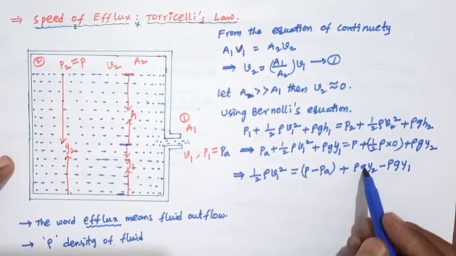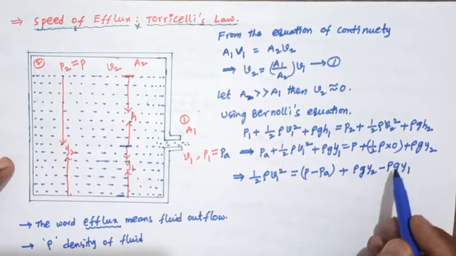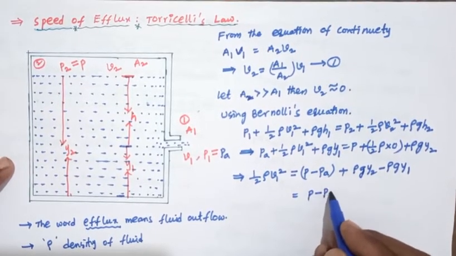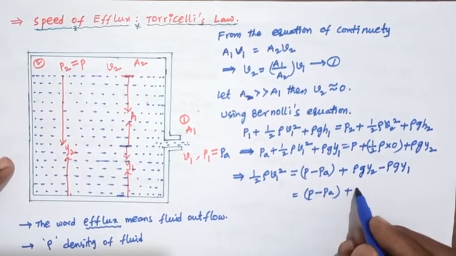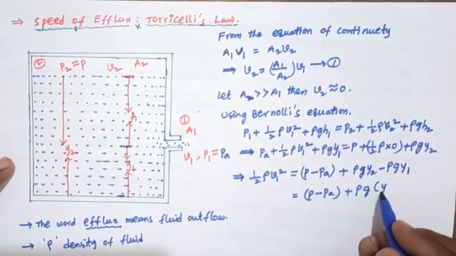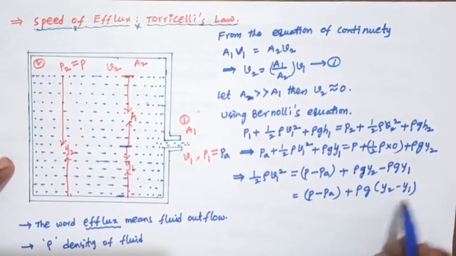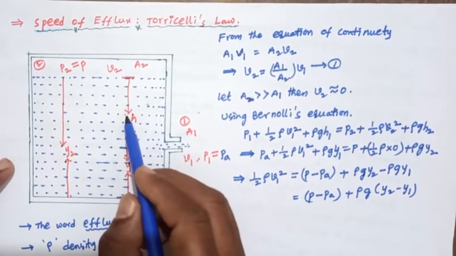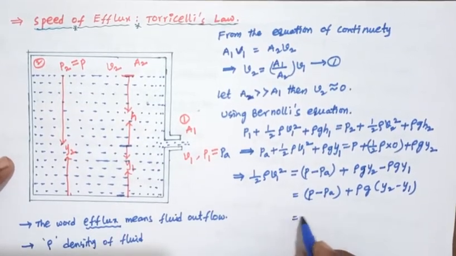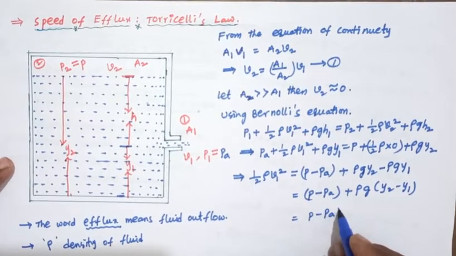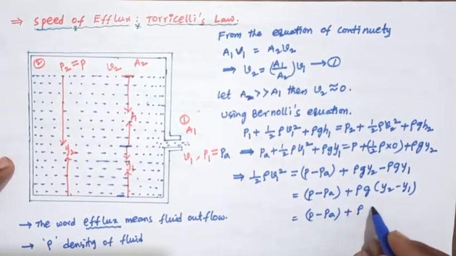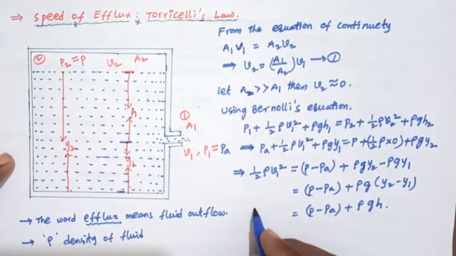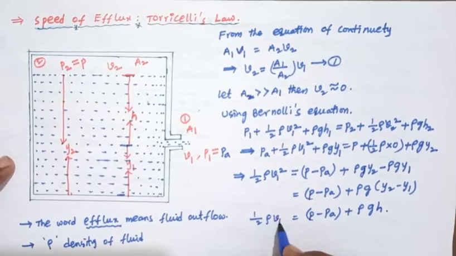The common term is rho g, so that equals P minus PA plus rho g times y2 minus y1. Here y2 minus y1, the total height minus y1, equals h, so it equals P minus PA plus rho g h. This is half rho V1 square.